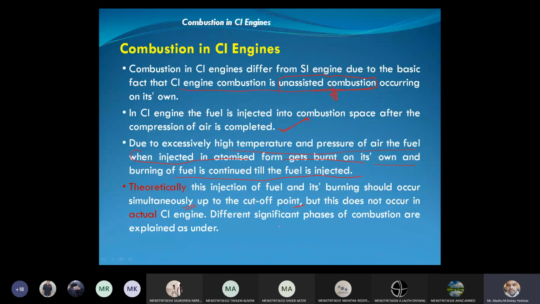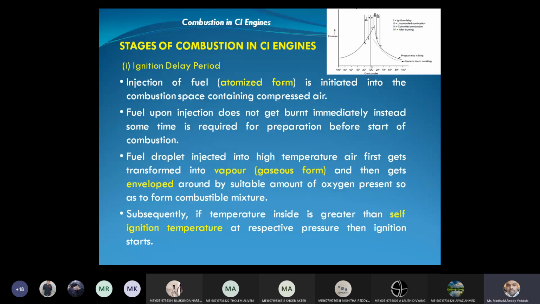So different phases are as explained. Now ignition delay, right? Now here injection of the fuel is initiated into the combustion space containing the compressed air, right? So fuel upon injection does not get burned immediately. Instead, some time is required for preparation before the start of the combustion. After injecting the fuel at point A, the combustion is not yet started. So a certain time is required to prepare all chemical reactions. Fuel droplets injected into the high temperature air first get transformed into vapor form, and this then gets enveloped by a suitable amount of oxygen so as to form a combustible mixture.